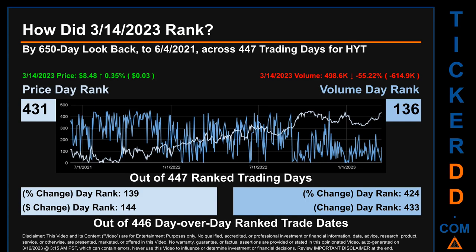The line graph overlays price and volume's daily ranking, as shown respectively in light versus dark blue, across those target days' trading days. In this view, essentially the dips are good whereas the spikes are bad. The price's day-over-day percentage change, jumping 0.35% on March 14, 2023, had a day rank of 139, while its dollar difference of 3 cents had a rank of 144 when compared day over day across 446 trading days. Volume's percentage change and difference were ranked respectively at 424 and 433.